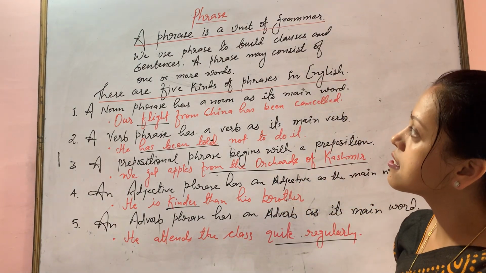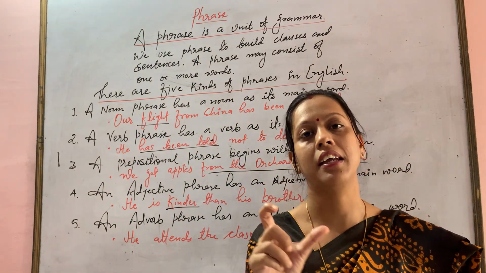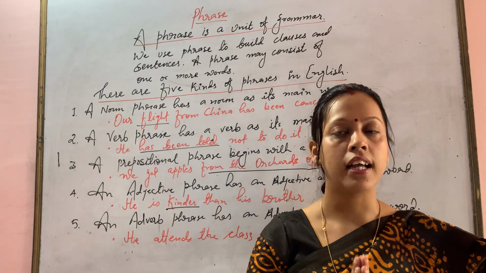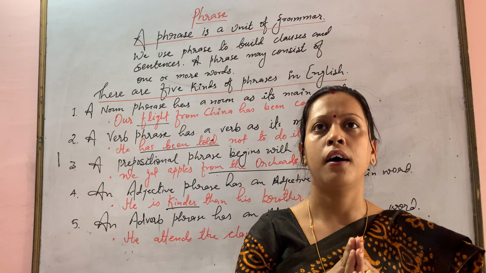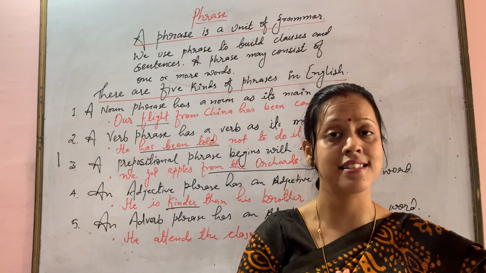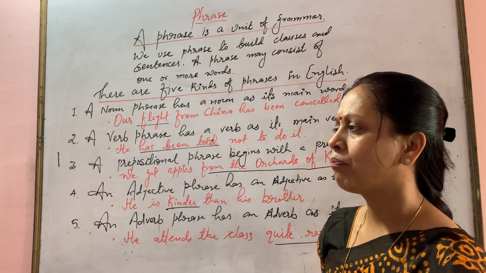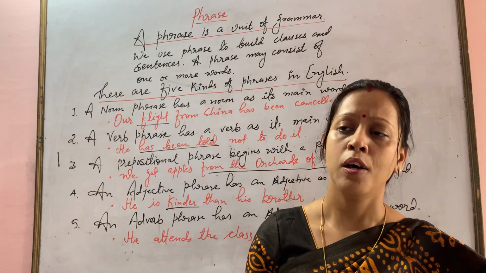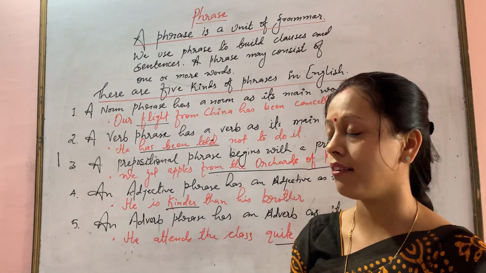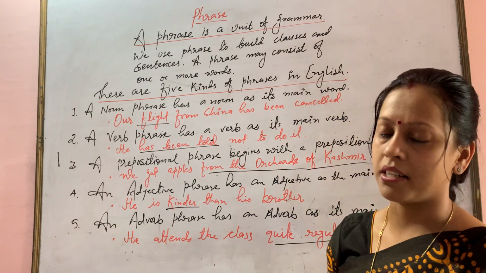A phrase may consist of one or more words. Generally, a phrase can be a single word or it can be a complete 2, 3, 4 words. One thing that you need to know about phrases: generally, phrases do not exist independently. There can be a few phrases which can, but generally we don't make a phrase come in use alone. It does not give us a complete meaning, so it doesn't exist independently.